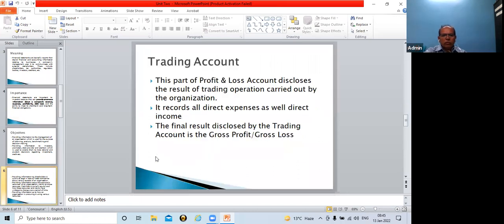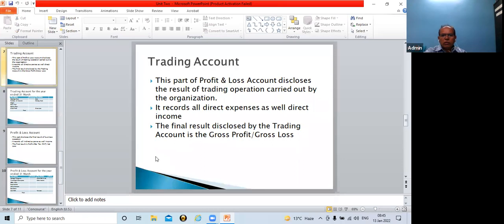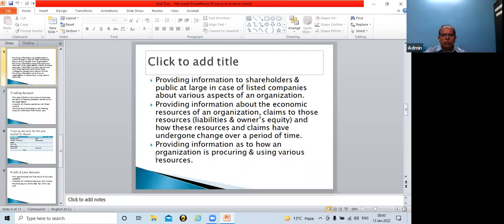About 7, 8 objectives I have shown. Whatever possible, try to inculcate and mention during examination. If you are able to remember all these 8 objectives, fine. If not, at least 4, 5 objectives you should remember.